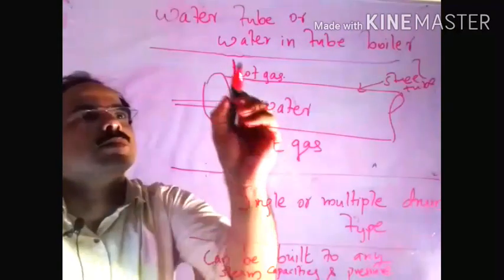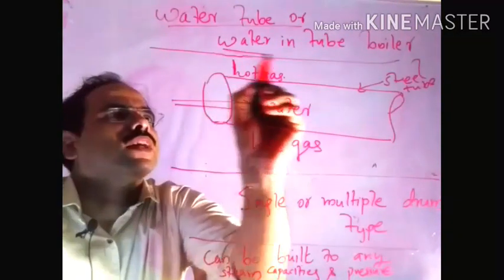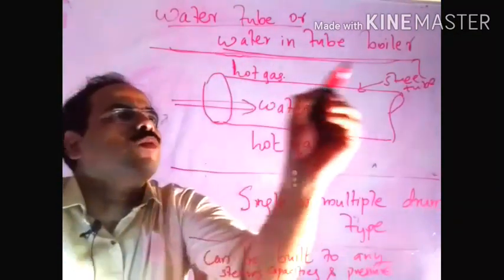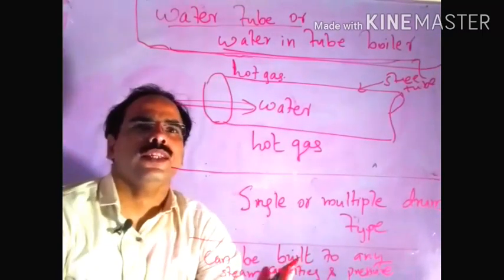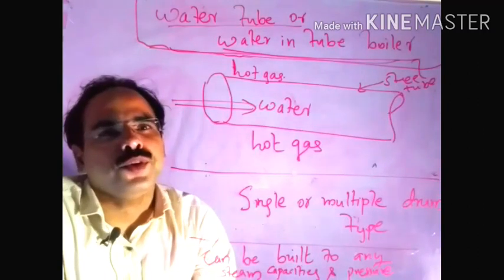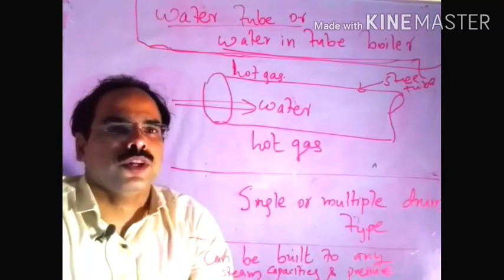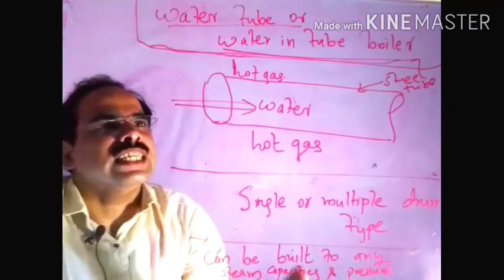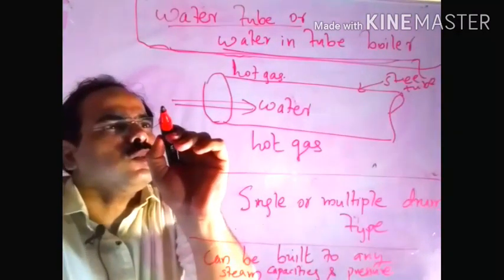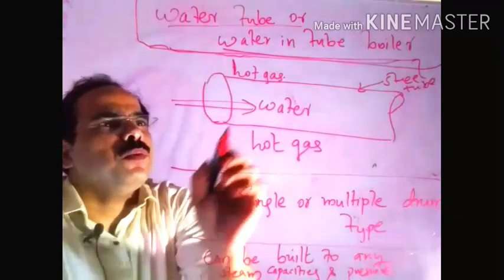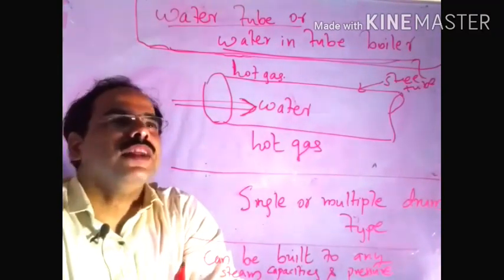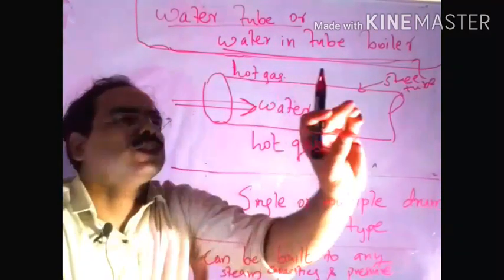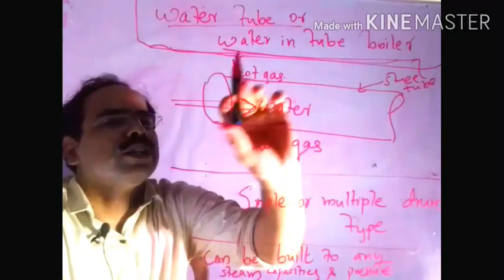Next we can discuss the water tube or water in tube boiler. So the second type of boiler is the water tube or water in tube boiler. It is also important. In this case, through inside the tube we are passing the water, and around this tube we are circulating the hot gas.